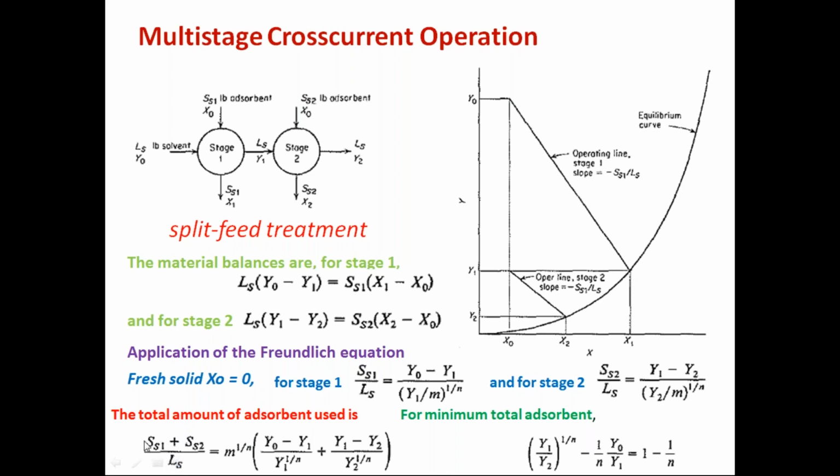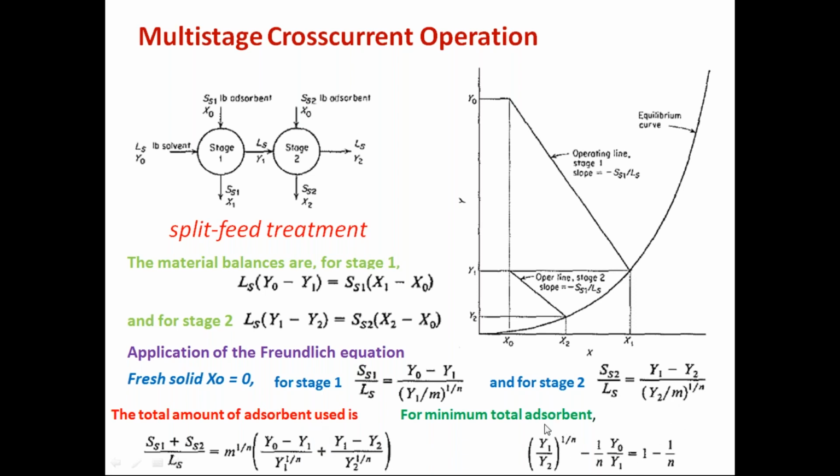So when you differentiate this one with respect to y1 and make that 0, you can differentiate this one, and finally you can get this equation. You make the differential d of (SS1 plus SS2) by dy1 equal to 0 for the minimum condition. So differentiate this one with respect to y1 and make it equal to 0, and then you will get this equation.